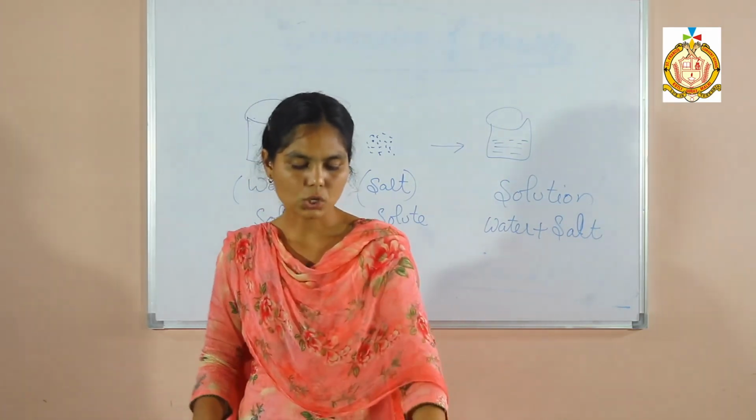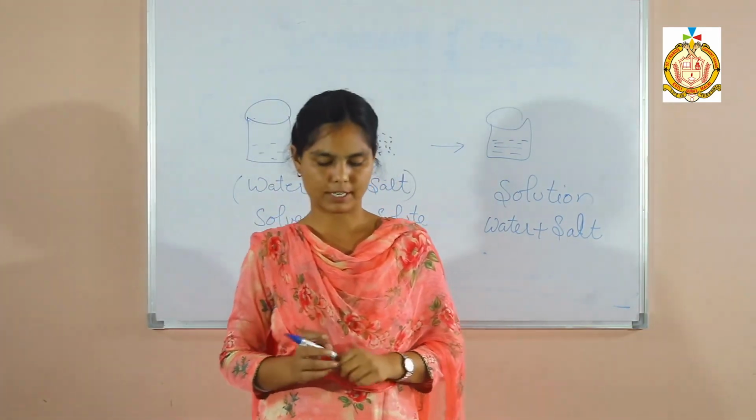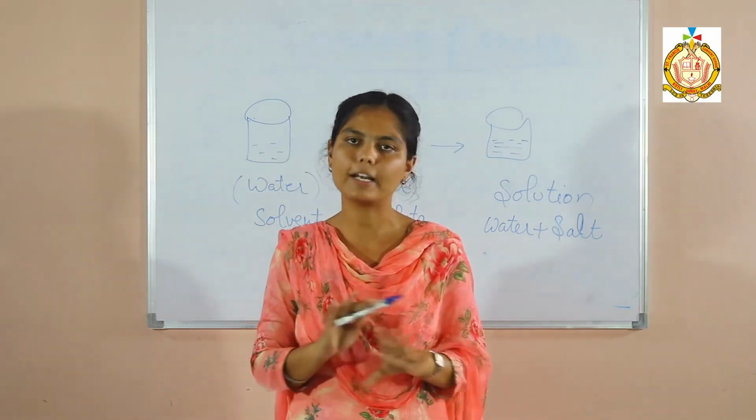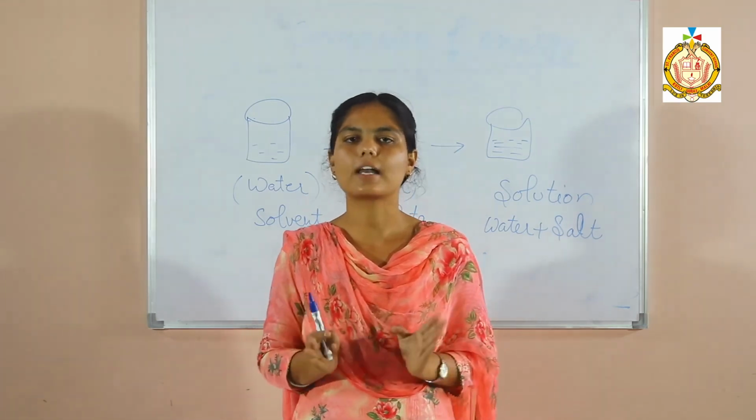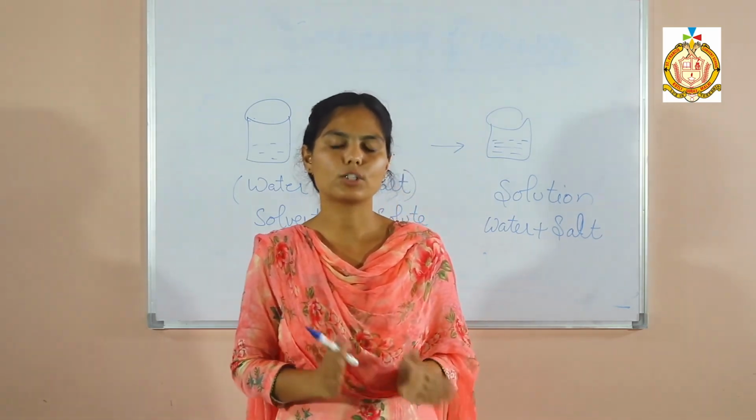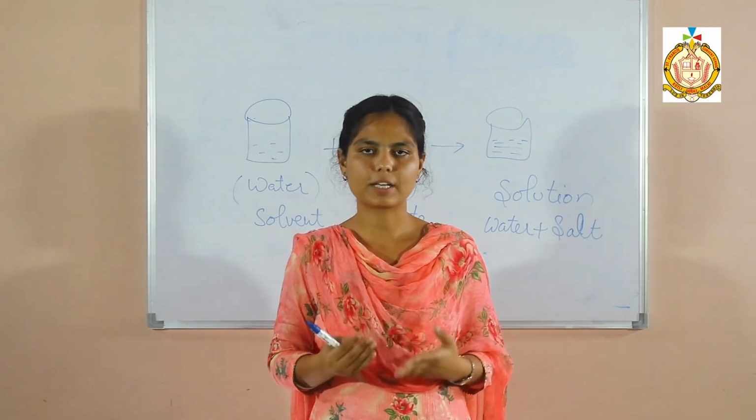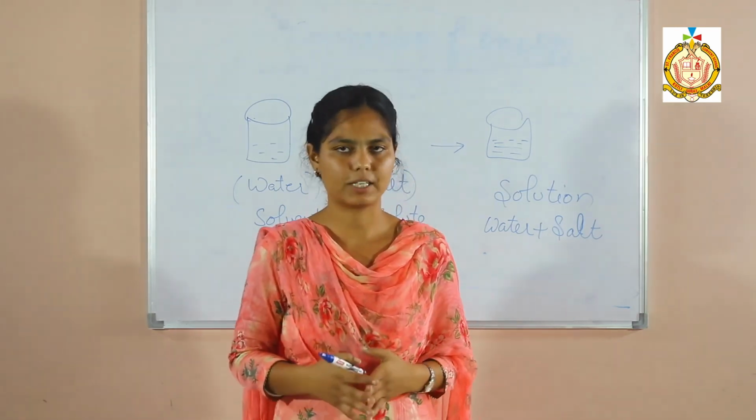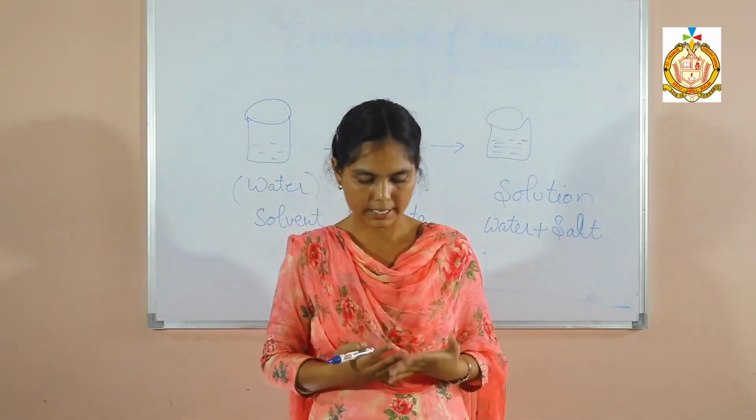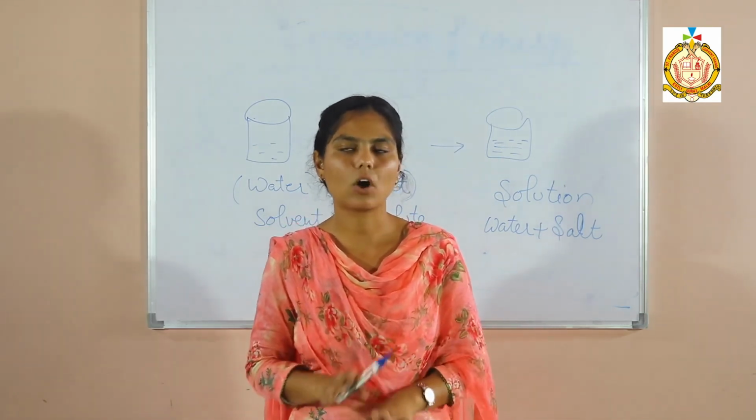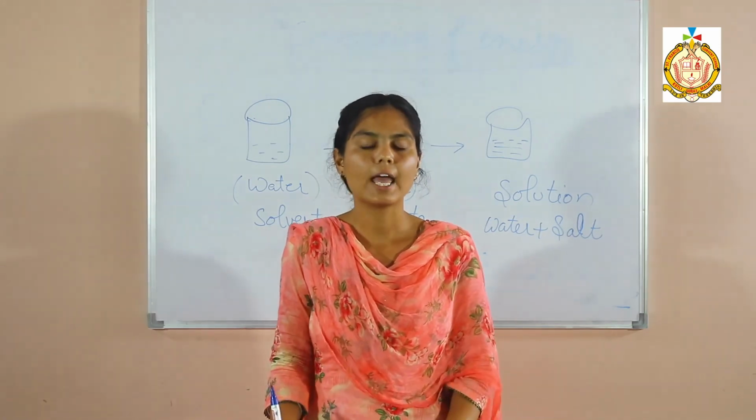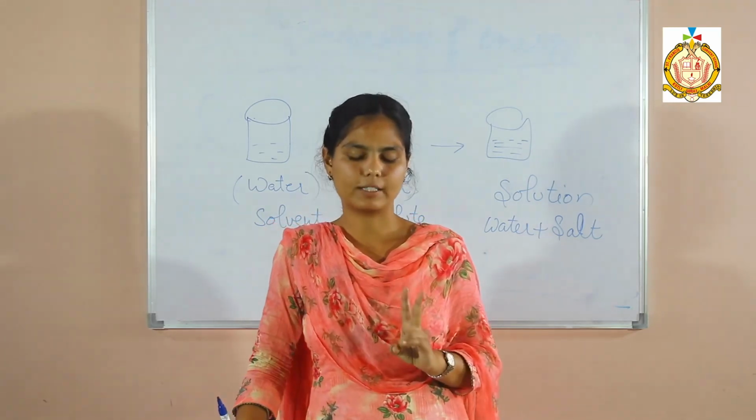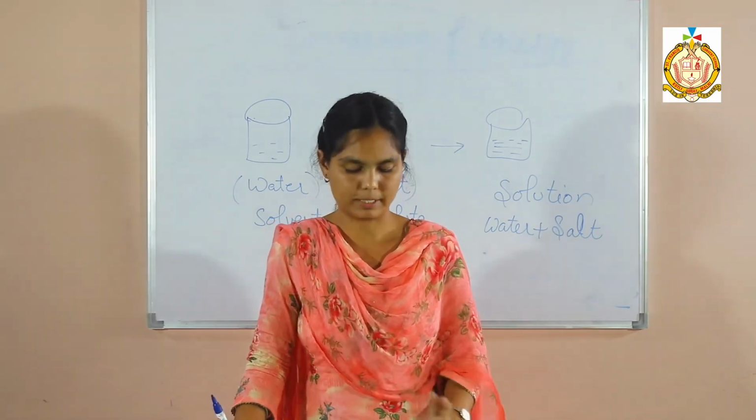The next is soluble and insoluble substances. Soluble substances like salt, sugar, honey completely dissolve in water, and those substances are called soluble substances. Substances that do not dissolve in water are called insoluble substances, like stones, oil, rice, etc. So there are two types of substances, insoluble and soluble substances.